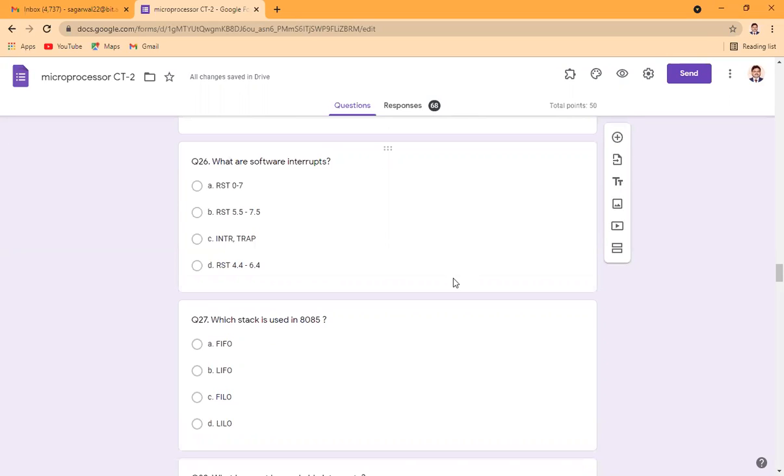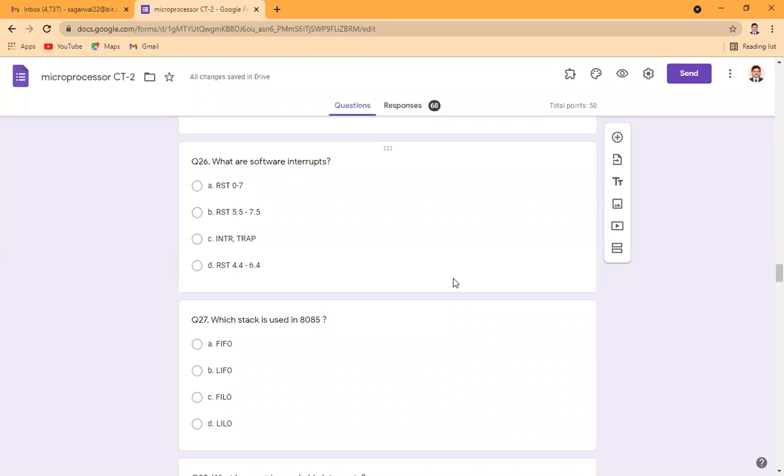What are the software interrupts? We know we have two kinds of interrupts: hardware interrupt and software interrupt. Hardware interrupts can be categorized as RST 5.5, 6.5, 7.5, and the trap. Why are these four interrupts called hardware interrupts?